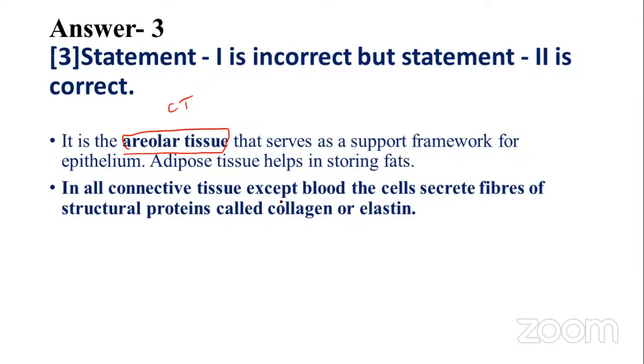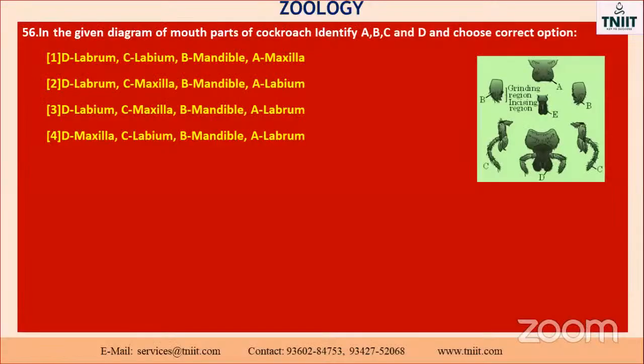In all the connective tissues except blood, they secrete fibers of structural proteins called collagen and elastin. This is the correct one. So the second statement is correct and the first statement is wrong. So the option is okay. The concept you should note down, then only it will be the answer. This one you can easily identify. You must note it down.